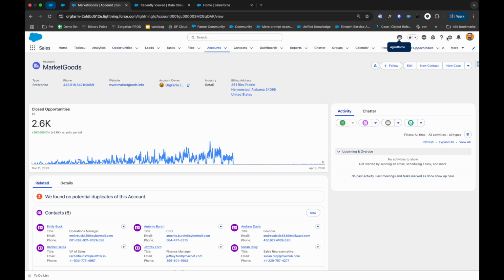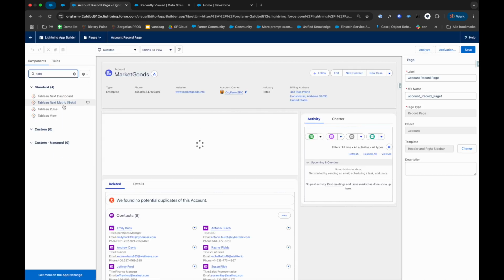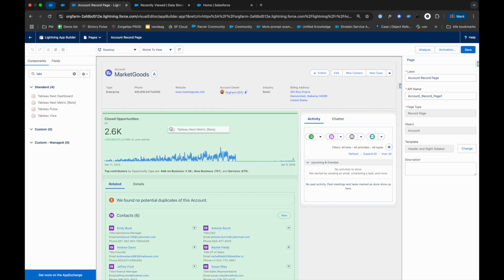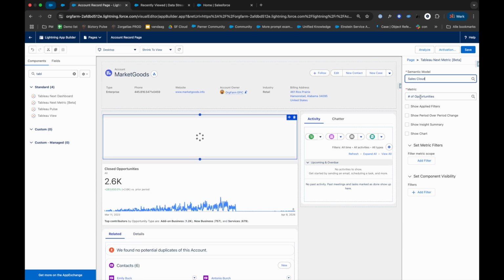For example, I can go to the top right of my screen, hit edit page, and on the left side, I will have components at my availability to, for example, add a new metric. So here I can say I want to add a Sales Cloud metric to my account page.